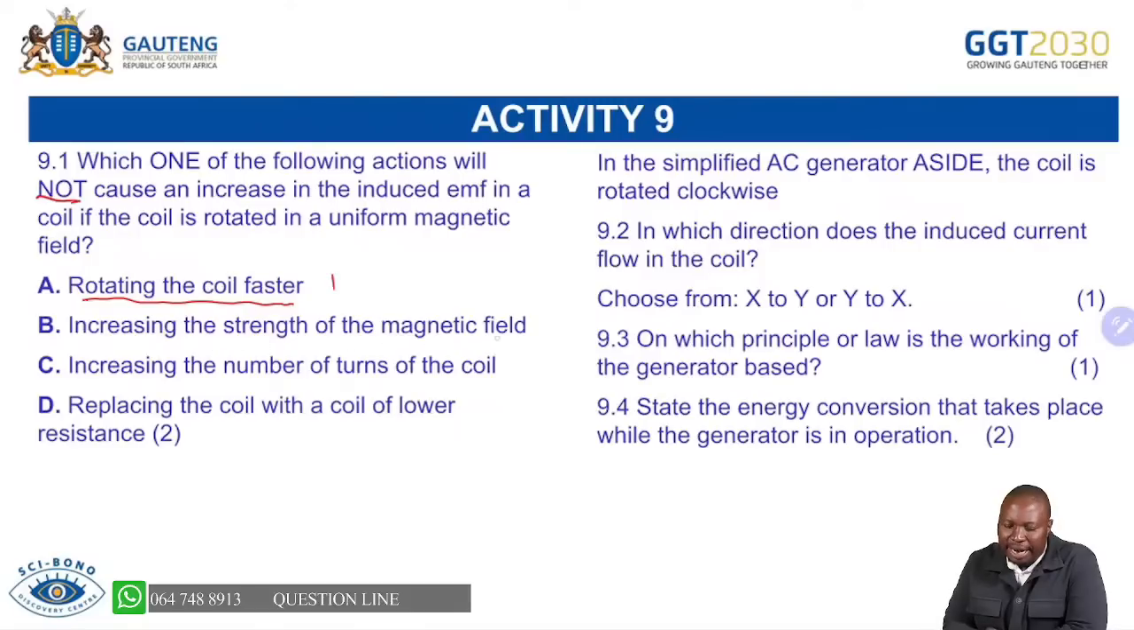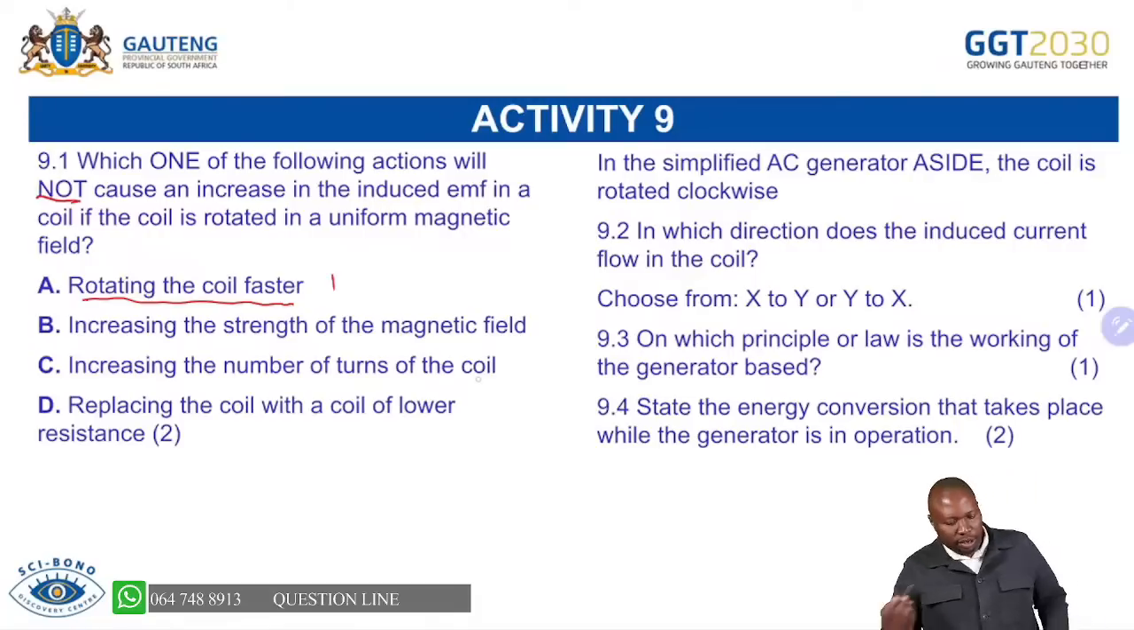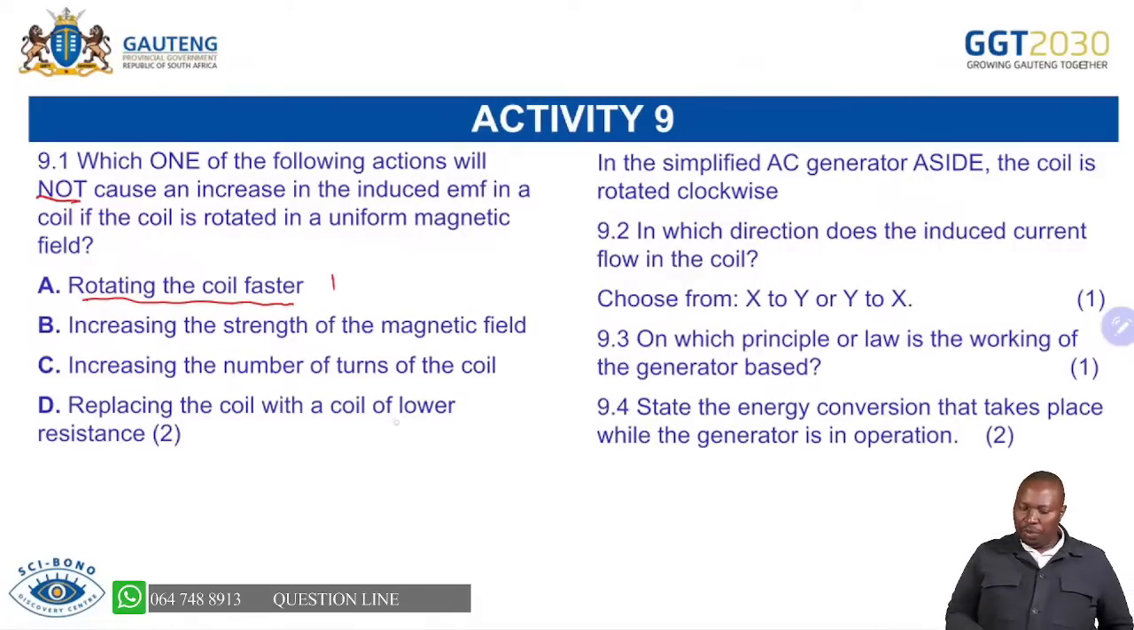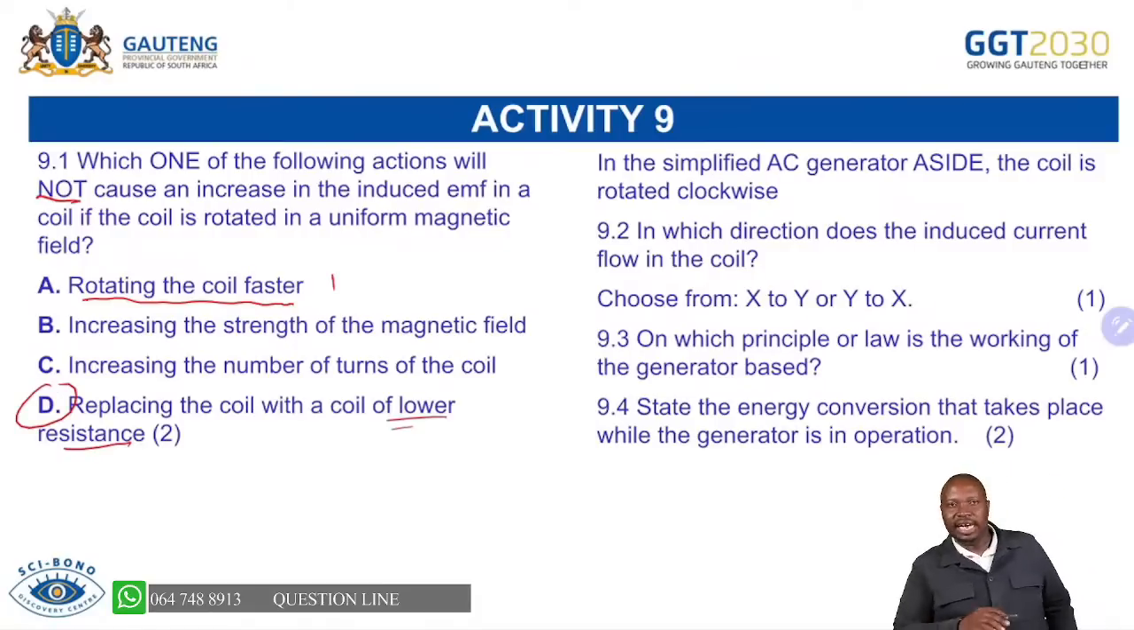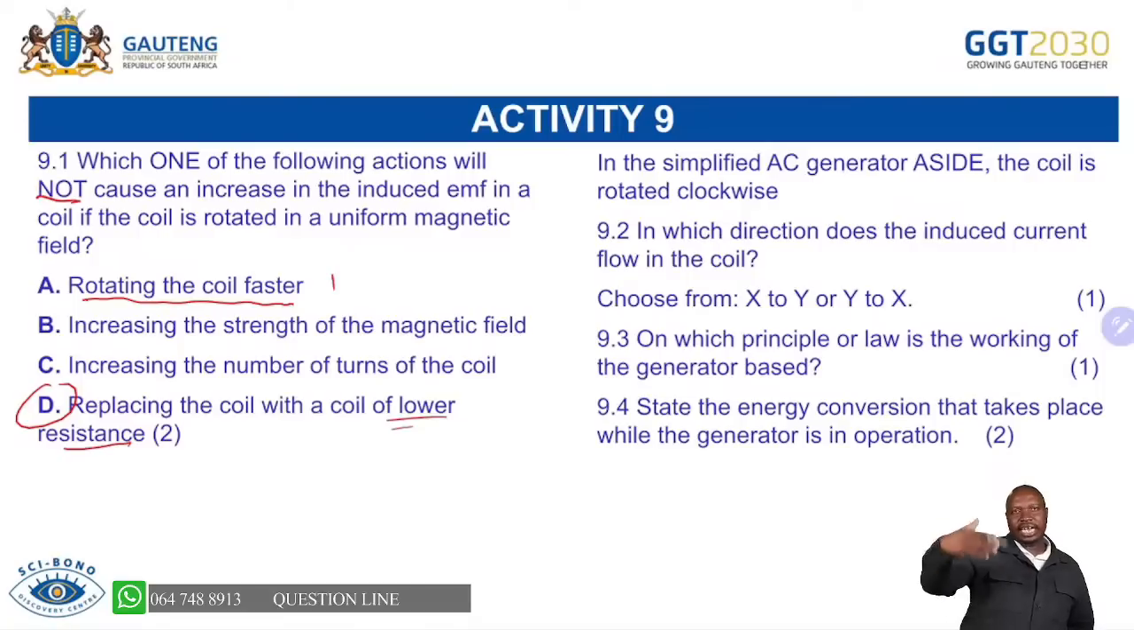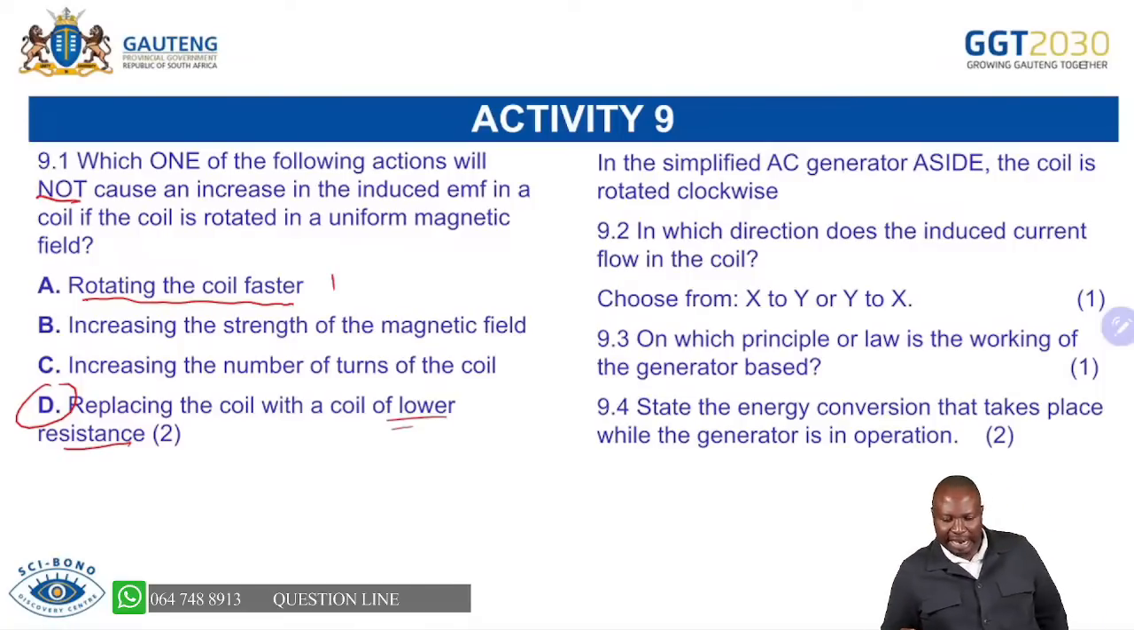Increasing the strength of the magnetic field. Okay, the strength of the magnet, you will increase that. Increasing the number of turns in the coil. Yes, it will have more. Replacing the coil with a coil of lower resistance. So you can see number D is just out. The last three are the three we talked about in the previous slide.